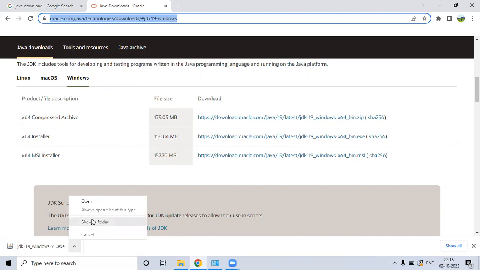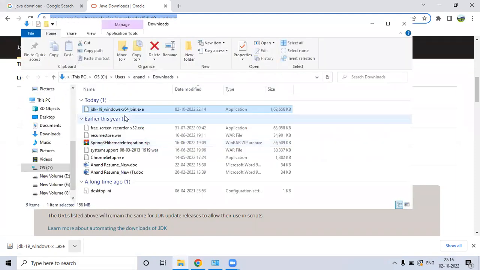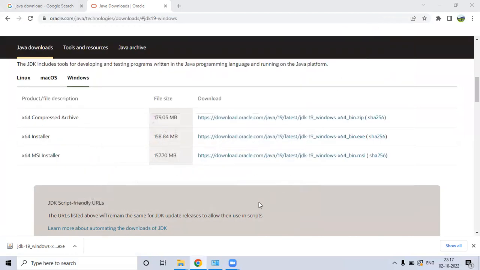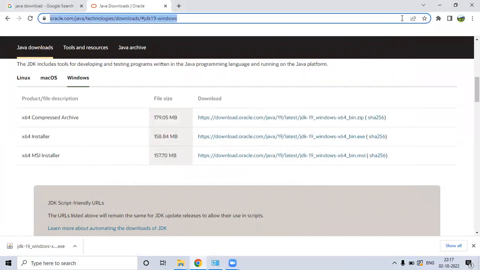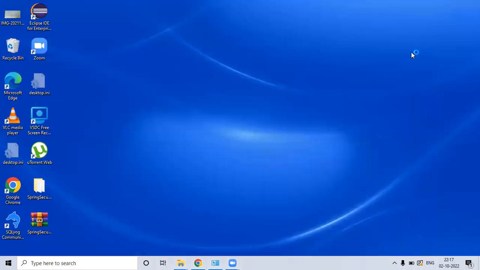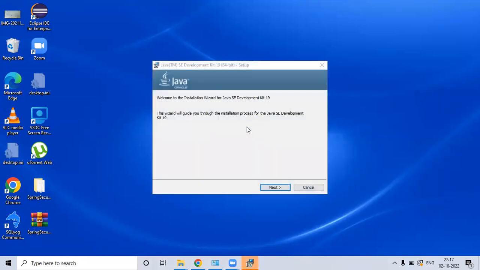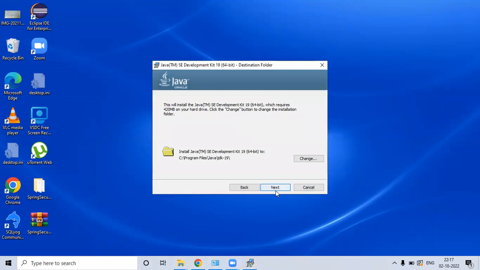You need to go to that path and double click, say yes, and click on next.